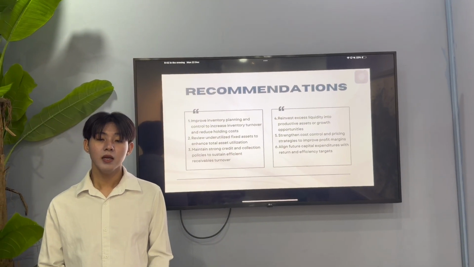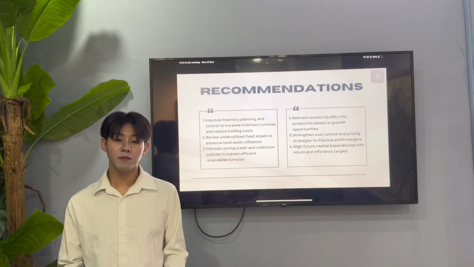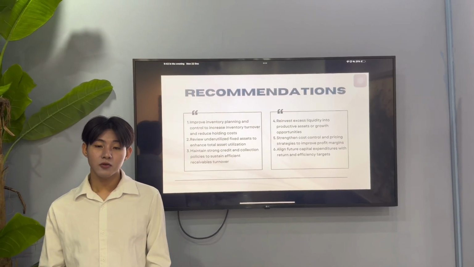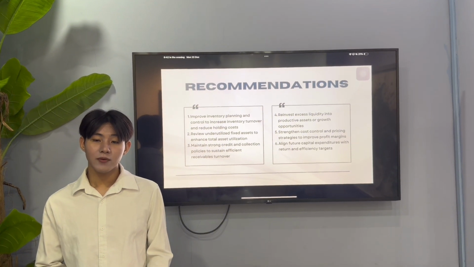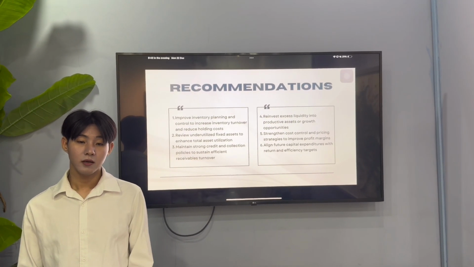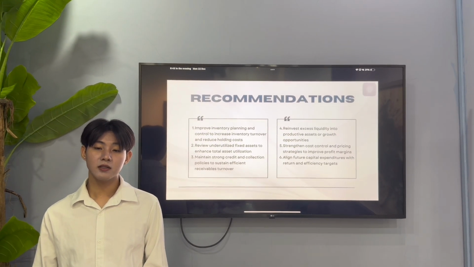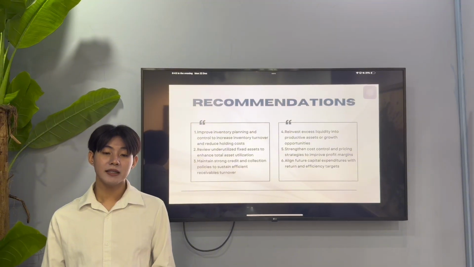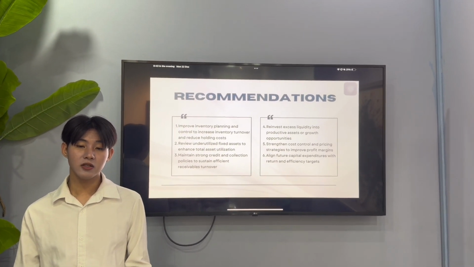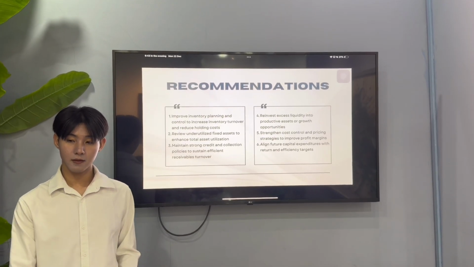Third, the company should continue strong receivable management and improve collection efficiency to support stable cash flow and reduce credit risk. Fourth, excess liquidity should be used more productively. While high liquidity reduces risk, investing surplus funds can improve the overall return. Fifth, cost control and pricing strategy should remain a focus to strengthen profit margin. Finally, future capital investments should be carefully evaluated to ensure they contribute positively to efficiency and profitability.